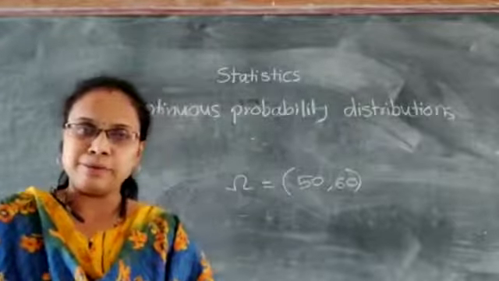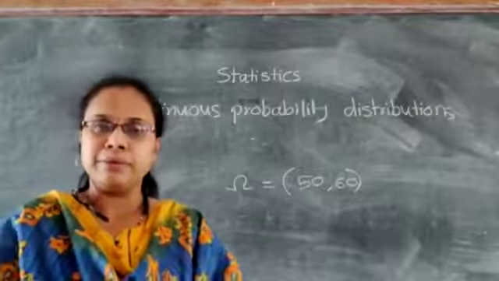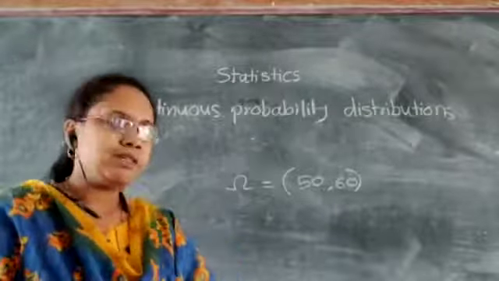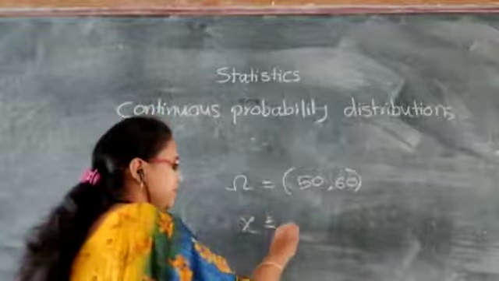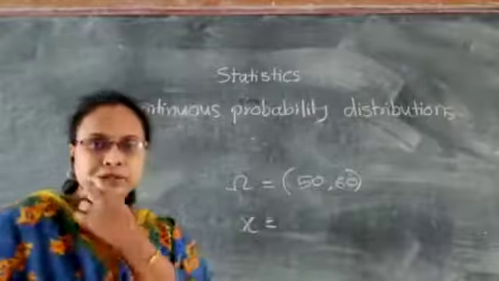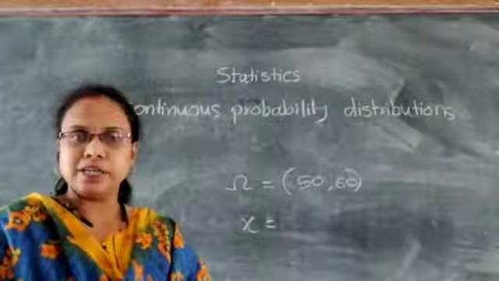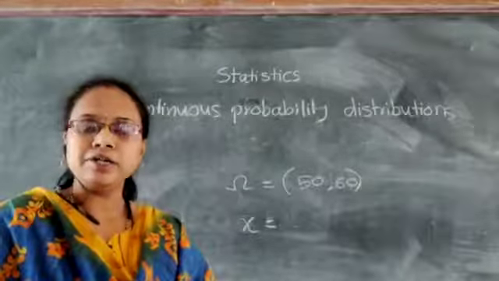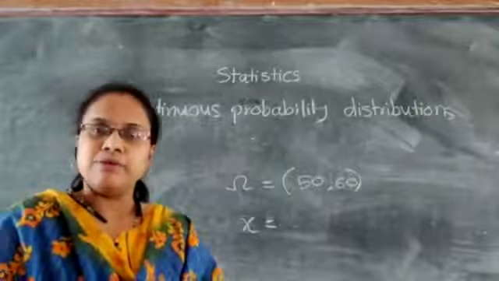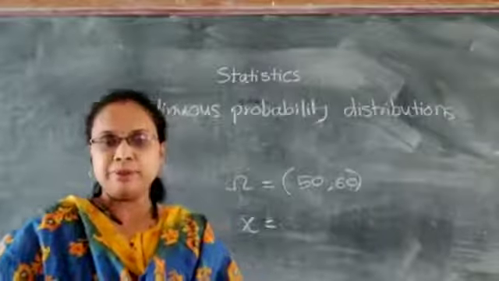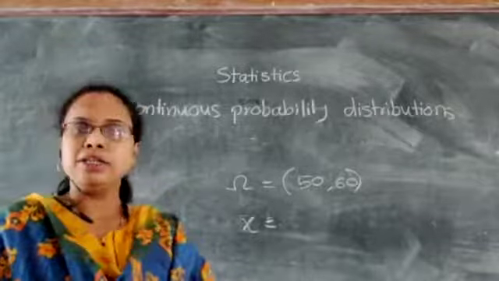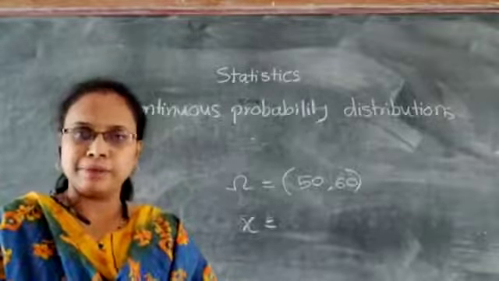For that sample space, there may be a random variable. In the example I have taken, X is the weight of a person between 50 kg and 60 kg. This kind of random variable is called a continuous random variable. For that, we are learning the continuous probability distributions in this paper.